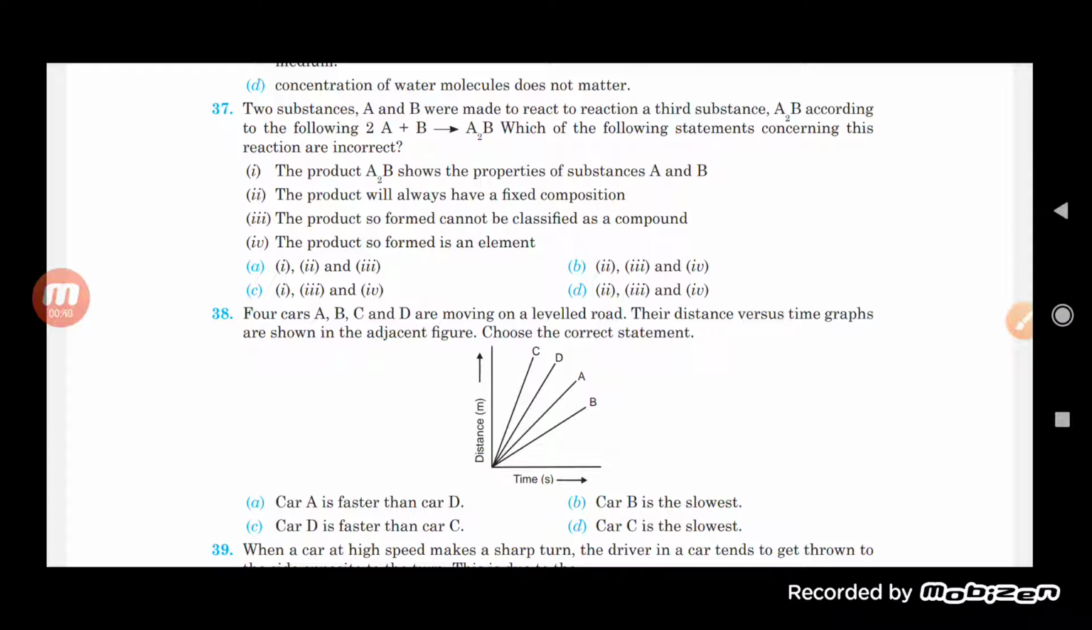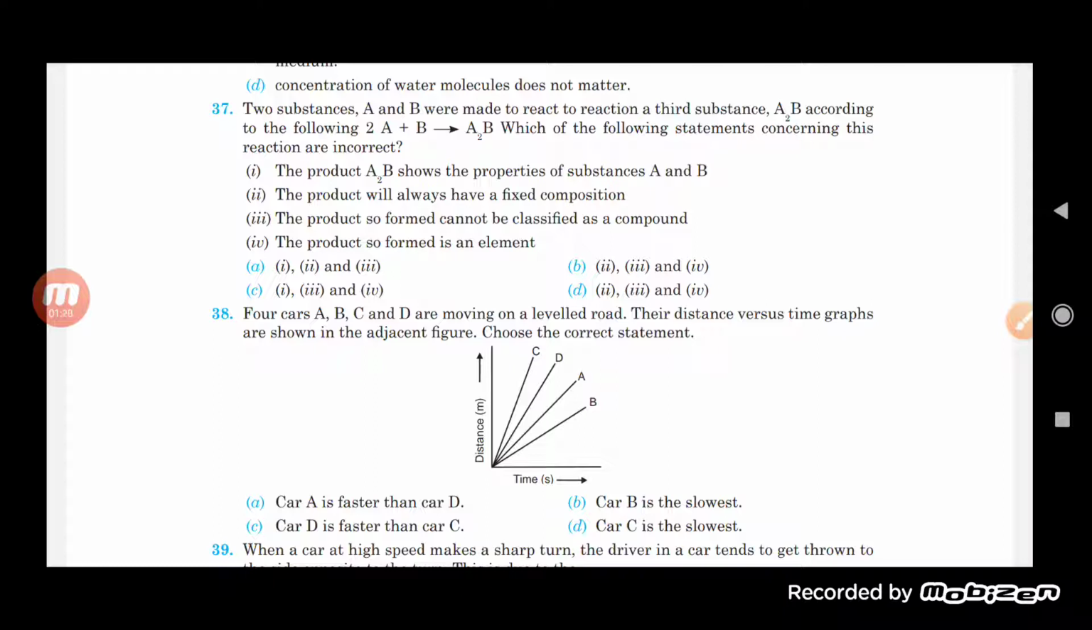Now, the product A2B shows the properties of the substances A and B. The product will always have a fixed composition. The product so formed cannot be classified as a compound. The product so formed is an element. Now see here, in the first one, A2B is said to show the properties of both of the substances, A as well as that of B.